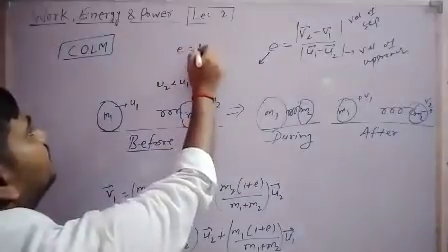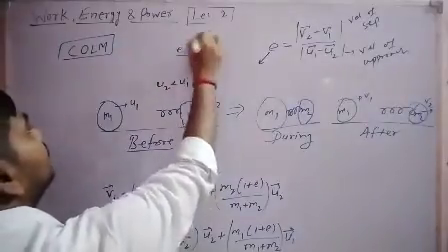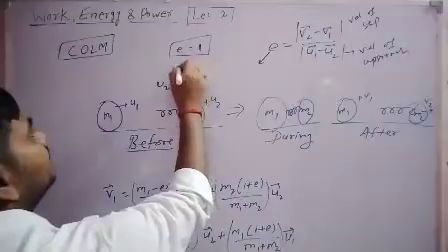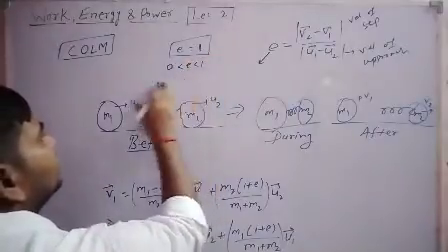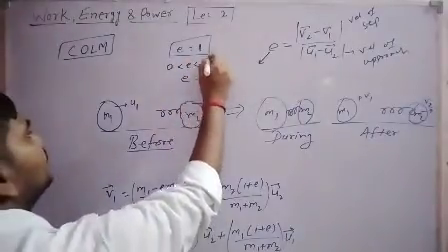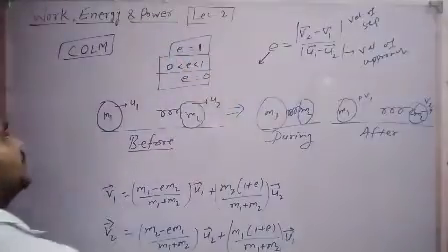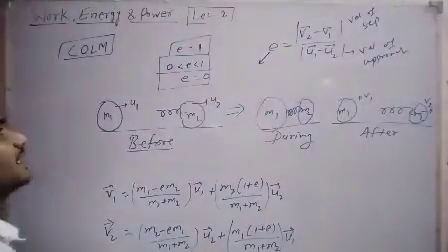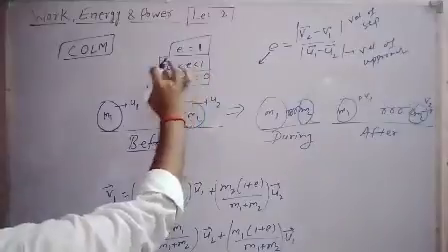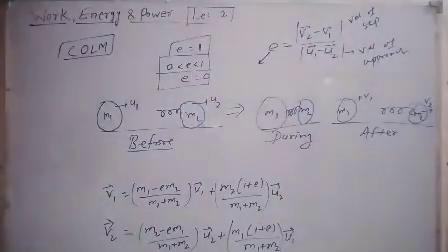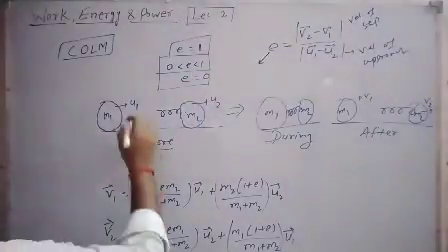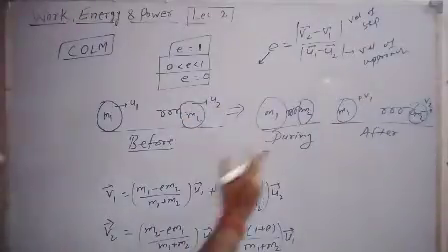e equal to 1 for elastic collision, right? And its value is from 0 to 1 for inelastic. And for perfectly inelastic, its value is 0. So you can remember these three values of it. e is 1 means perfectly elastic collision, e equal to 0 perfectly inelastic, and e between 0 and 1 means inelastic collision, right? So before collision, U1 and U2 are velocities, and after collision, V1 and V2.